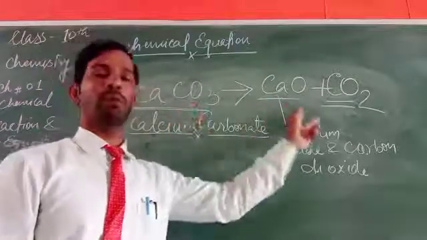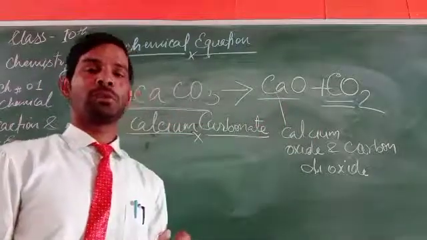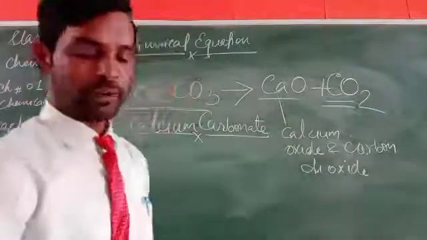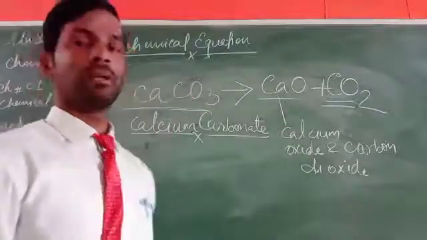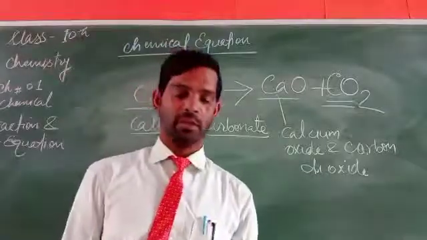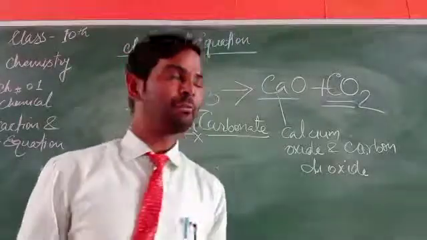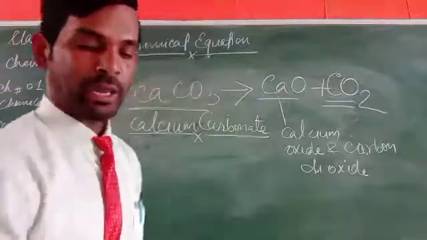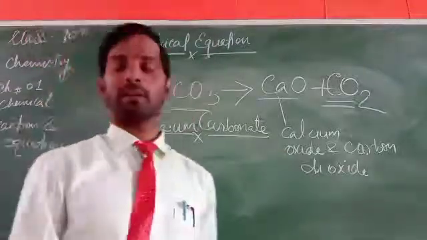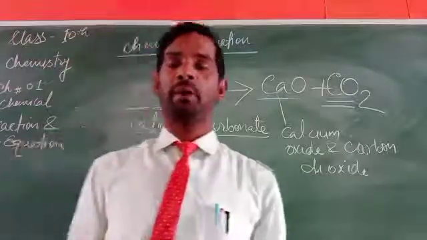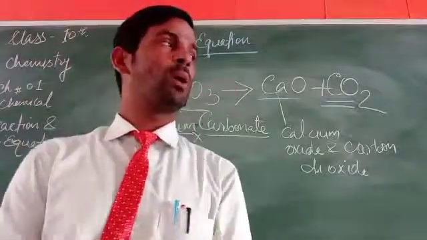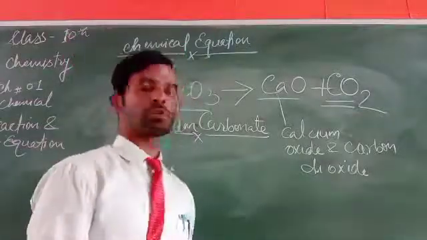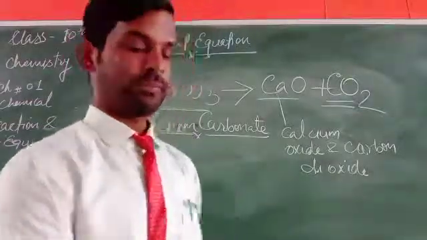It has to break down into two different and distinct products. These are the different forms in which they can be written. So chemical equations can be written in different forms. We can say there are many types of chemical reactions. What are these different kinds of chemical reactions which have to be shown by chemical equations?